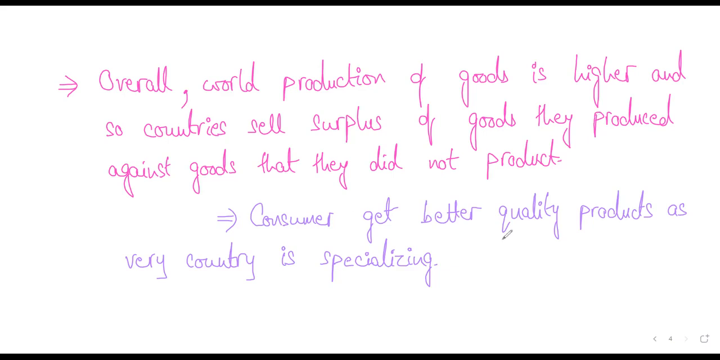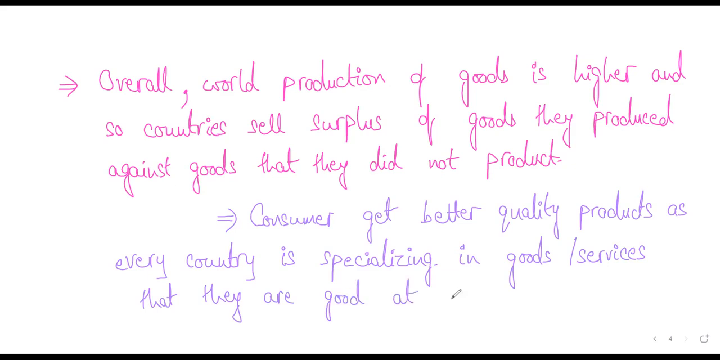So the thing is that consumers get better quality products, right, with every country specializing in goods or services that they're good at producing. So automatically consumer well-being will be high, which you can also link with the concept that prices would be low. Why would prices be low? Students, think about this. When every country is specializing, they are producing in larger quantities.